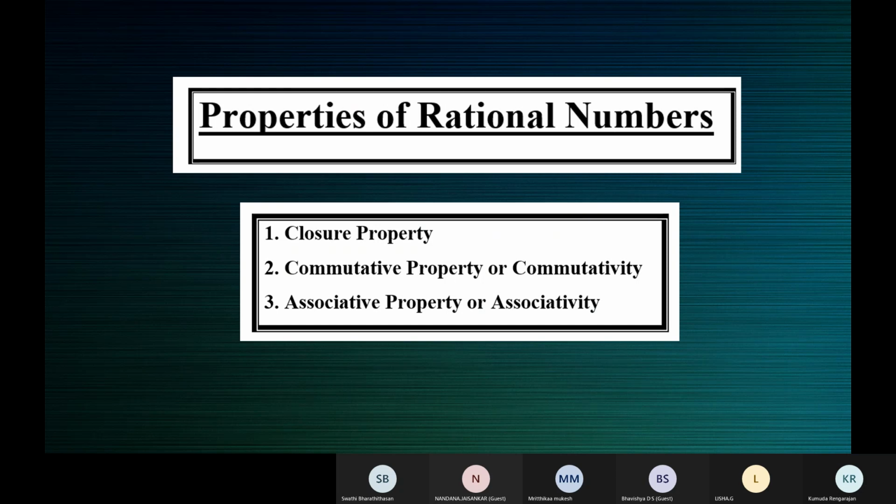Done, children? Ma'am, 1 minute, ma'am. Yeah, okay. Properties of rational numbers. Ma'am, completed.